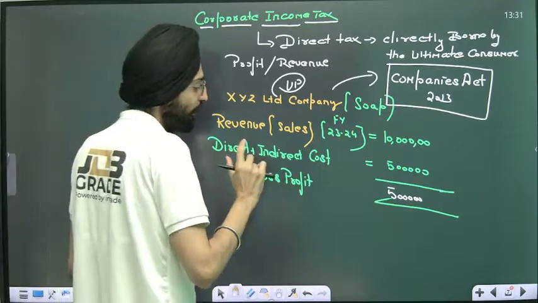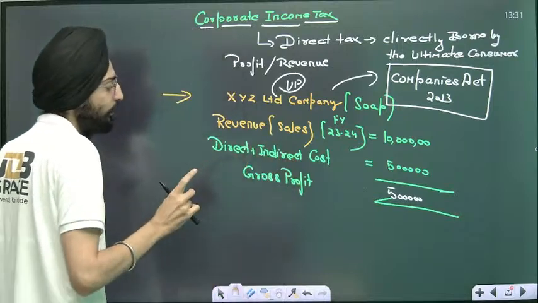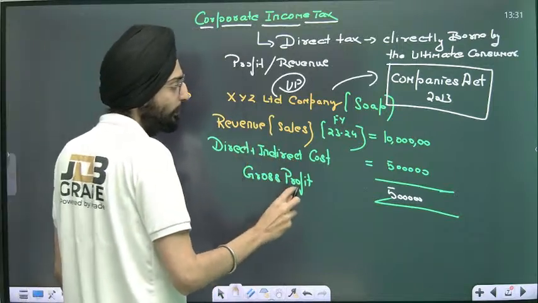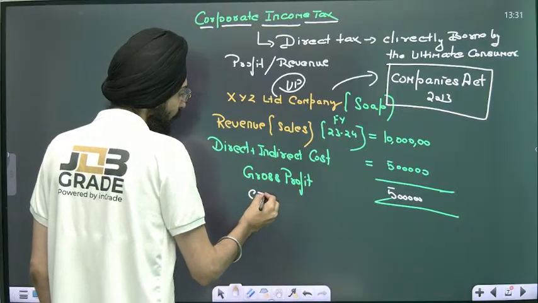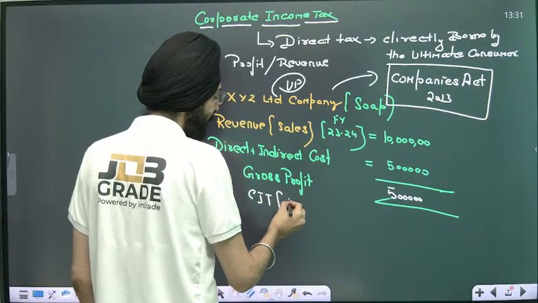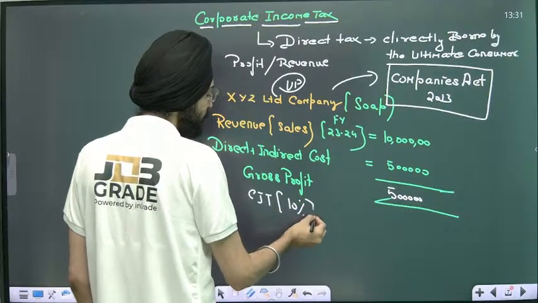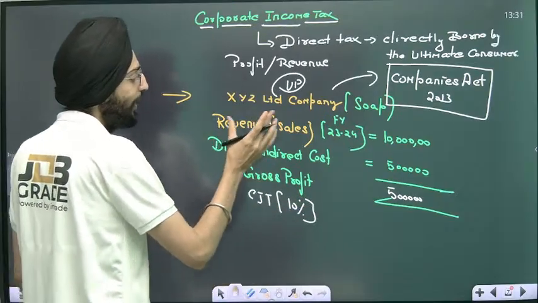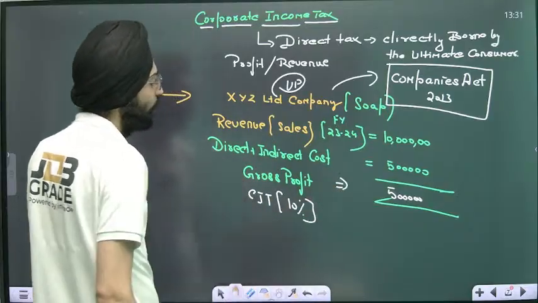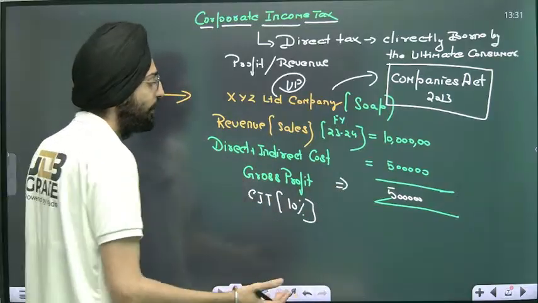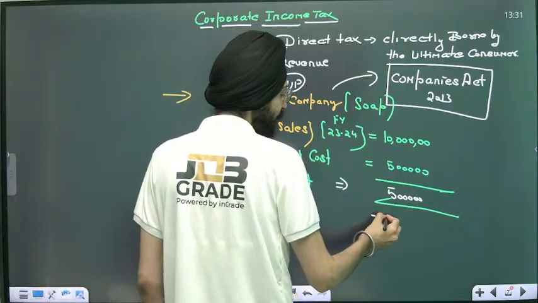Now that's a gross profit. But you will involve a certain amount of taxation into this, what we call corporate income tax. Suppose corporate income tax is a flat 10%. Then this 10% will be calculated over this 5 lakh, that is the gross profit, which is nothing but 50,000.